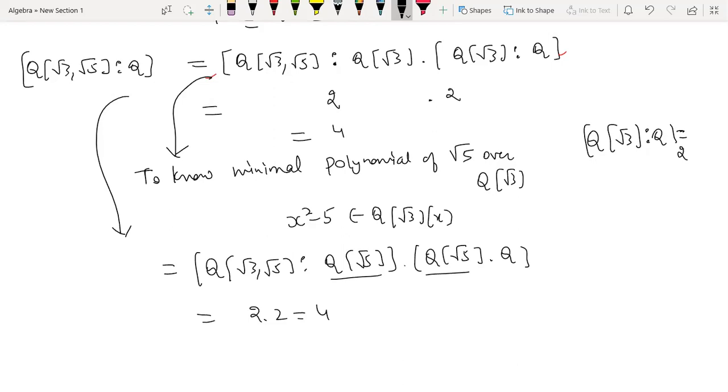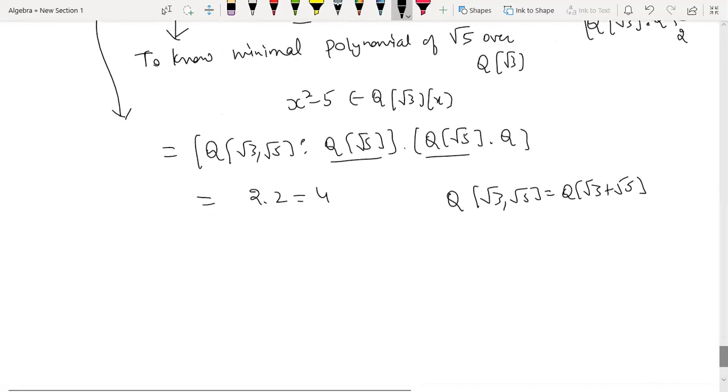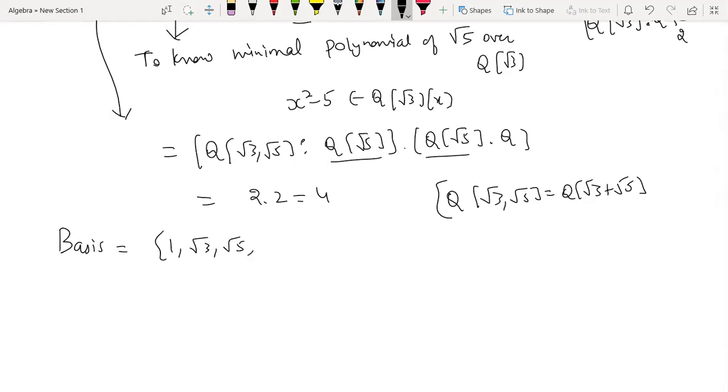Now why did we determine the dimension to be 4? If you remember, one result we did: Q(root 3, root 5) is the same as Q(root 3 plus root 5). We did it for root 2 plus root 3, but the same calculation can be used to show that this is the result. So Q(root 3, root 5) has dimension 4 over Q. So what is going to be the basis? Can anybody tell? Just tell me, ma'am, 1, root 3, root 5 and root 3 plus root 5. No, that's the fourth one. What should be the fourth element?